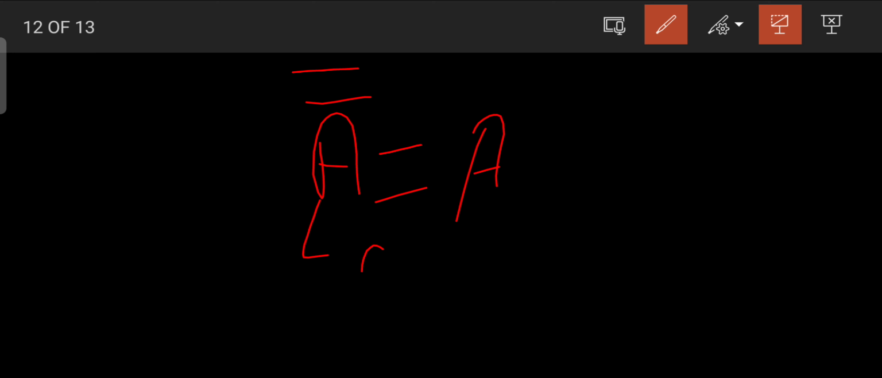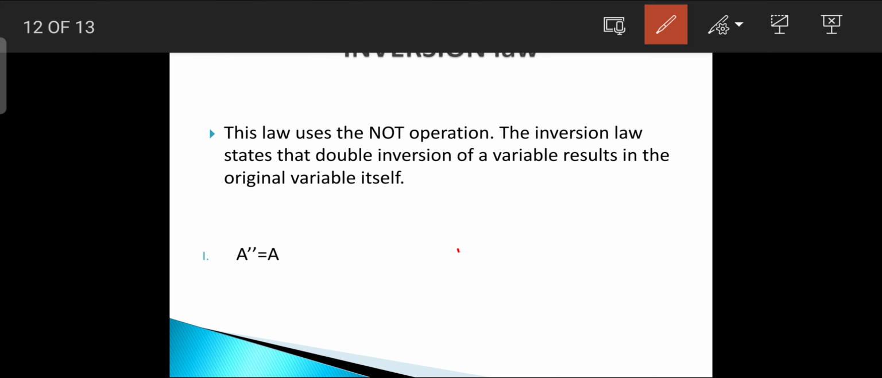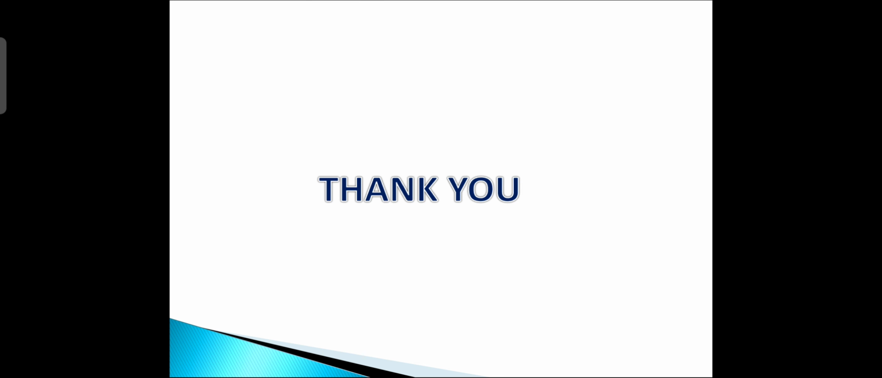The value of A can be 0 or 1. If it is 0, then 0 bar will be equal to 1, then 1 bar again will be equal to 0. The value of A we started with is 0 and we get 0. Same if I talk about 1, bar of 1 will be 0 and then 0 bar will be 1. The value of A is the same. If we take 0, it becomes 0, and if I take 1, it becomes 1. This is the inversion law.